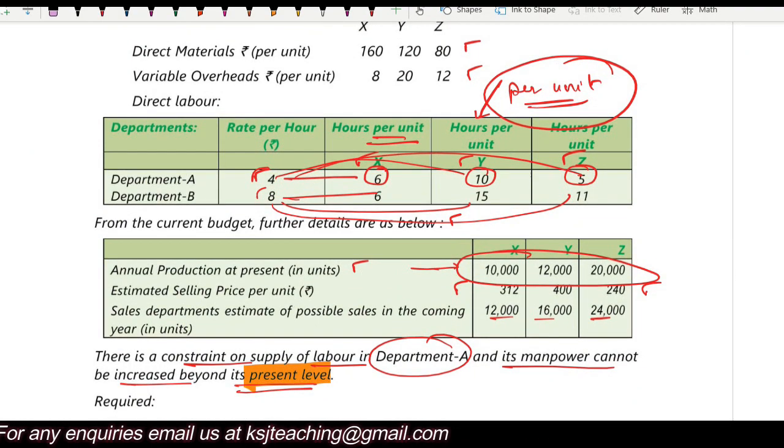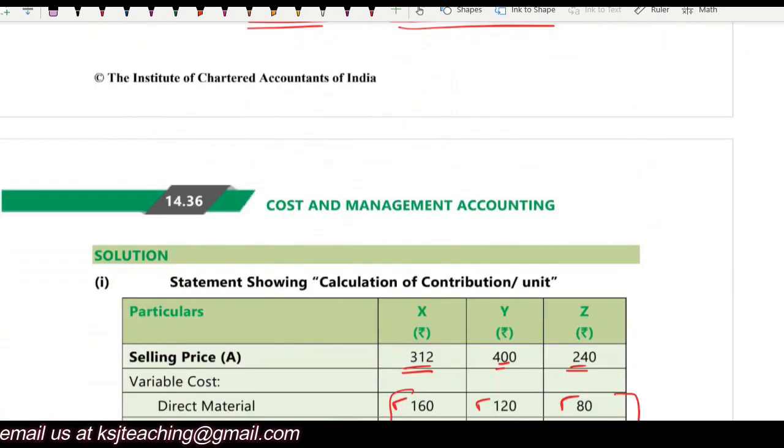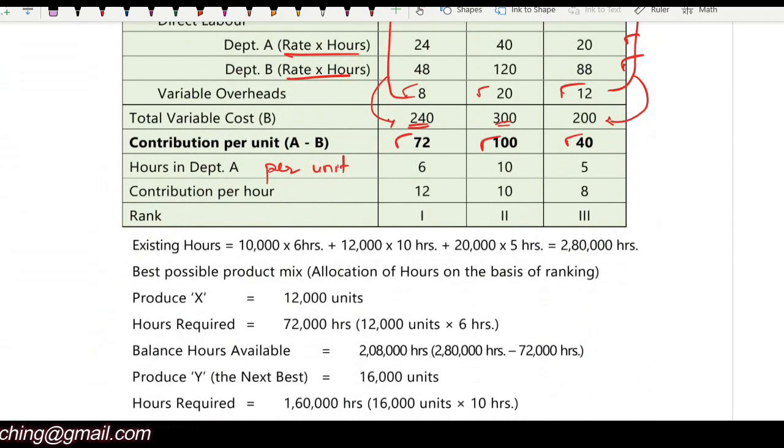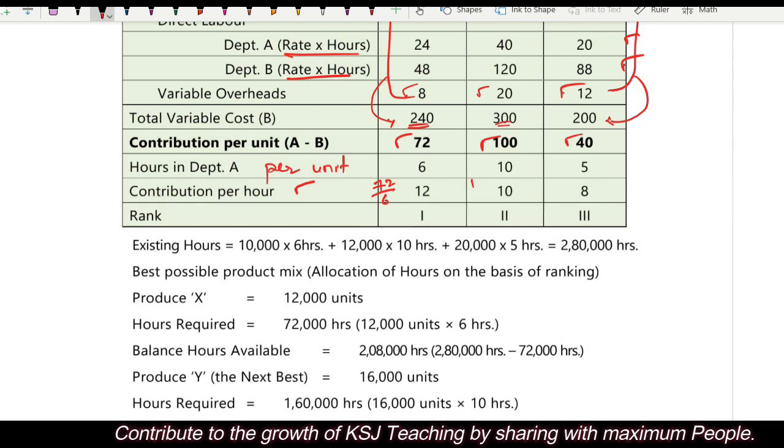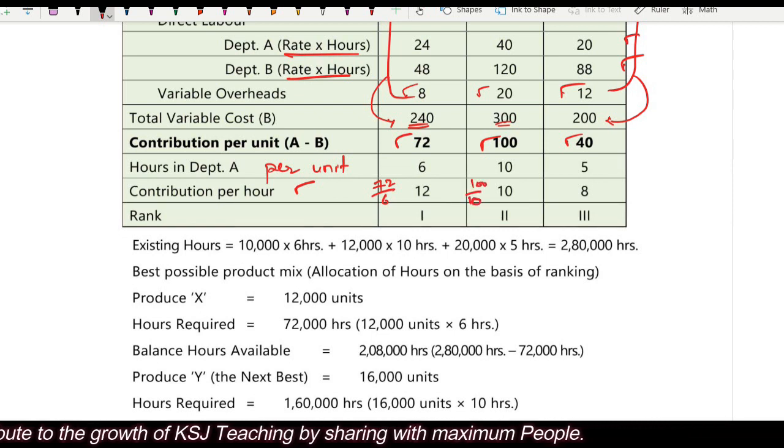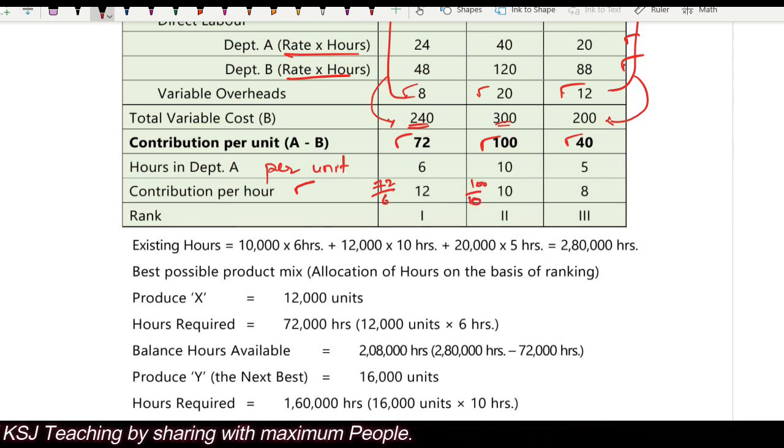Now this is a limiting factor. You cannot increase this capacity. 6, 10, and 5. So the contribution per hour: if 6 hours is spent, what is the contribution per hour that we will earn? That is 72 divided by 6. 72 divided by 6, 12. 100 divided by 10.